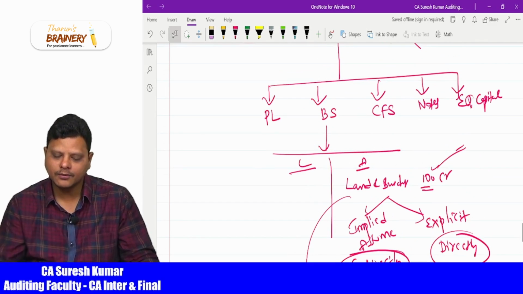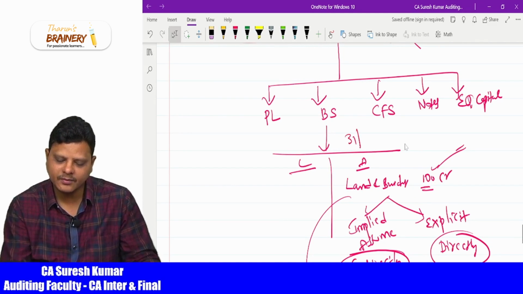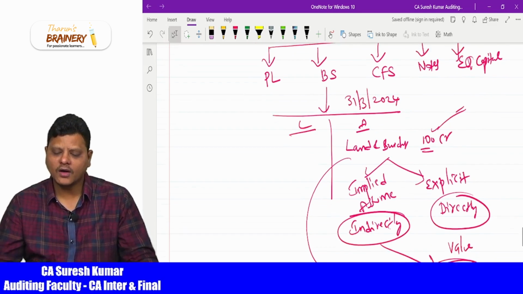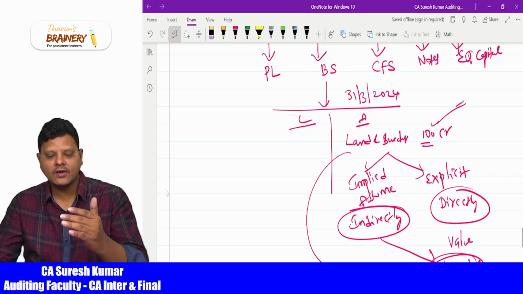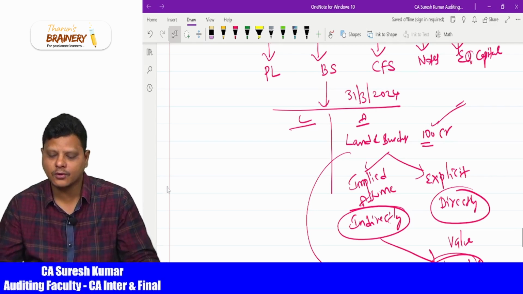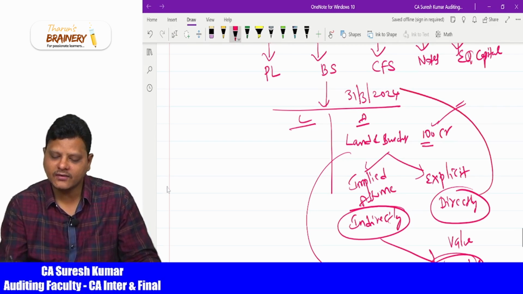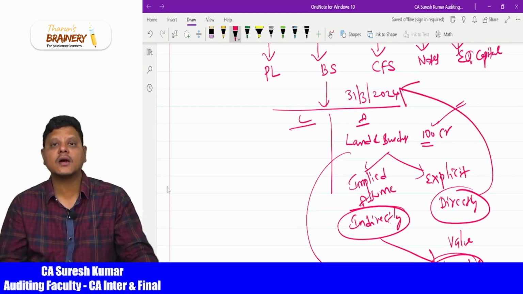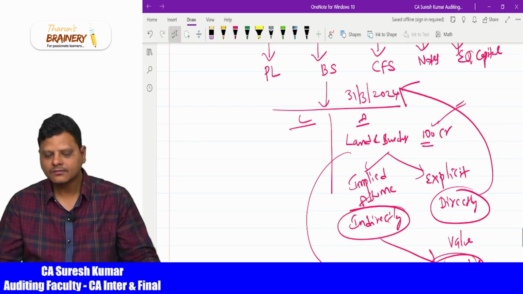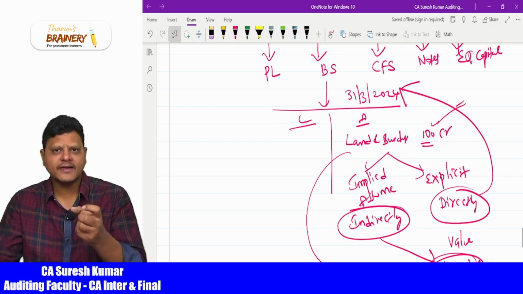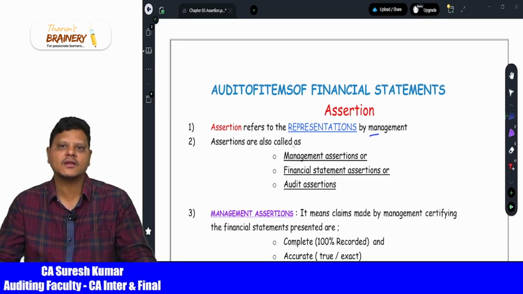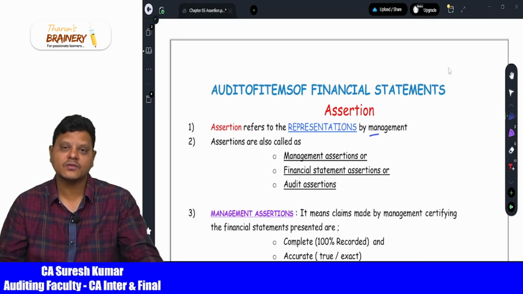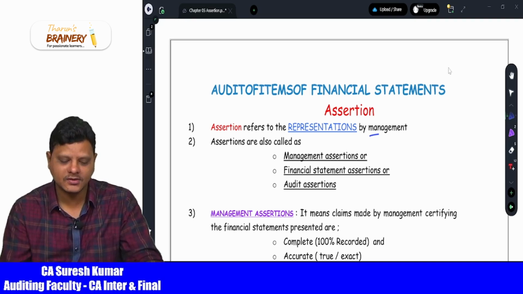Now they are going to prepare the financial statements for 31st March. Let us take financial year 2024. What is explicitly stated here? This land and building value is up to 31st March 2024. Explicitly, directly they have given that the financial statements are for 31st March 2024. This is the classical example for this assertion. Now let us understand the meaning and another example for an easy way of remembering this for examination.